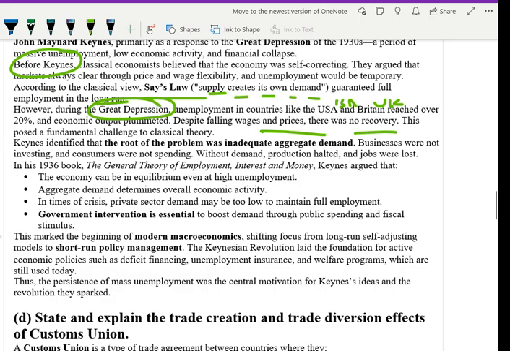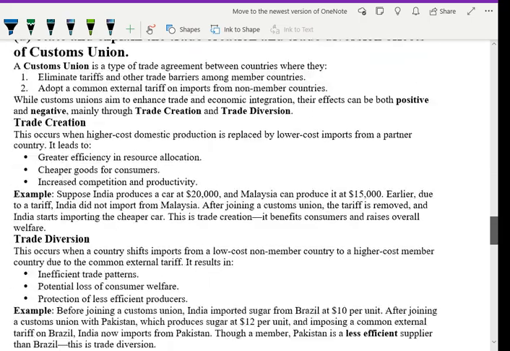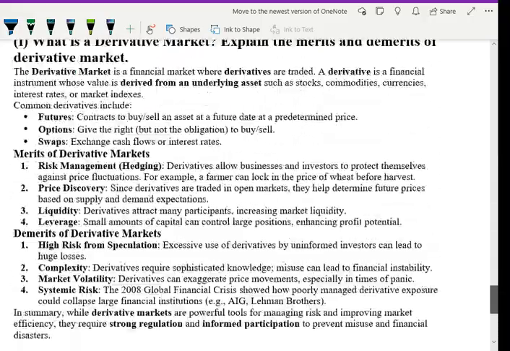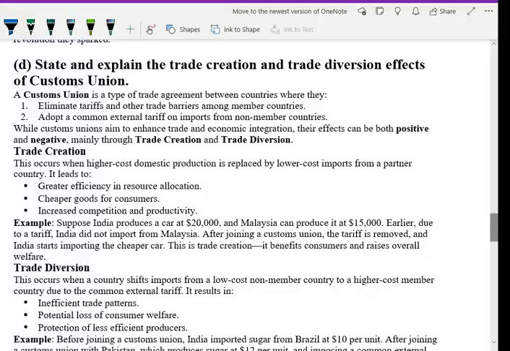It's like this you can answer. Next question: state and explain the trade creation and trade diversion effect of a customs union. You have some marks for it, and I will answer that now. So what do we know by customs union? And what is trade creation and trade diversion?